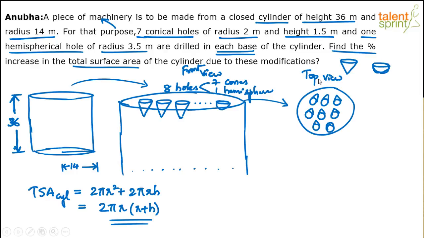He's asking us to find the percentage increase in the total surface area. How will it increase? Why will the total surface area increase? You have actually made holes. The total surface area of the cylinder is 2 pi r square plus 2 pi r h. Pi r square is the base, and another pi r square is the other base, each a circle, so 2 pi r square. Plus the lateral surface is 2 pi r h. You're making holes on these surfaces. When you make holes, the area will come down. But he's asking for the increase in total surface area. Why will the area increase?